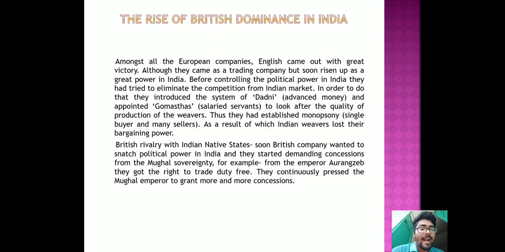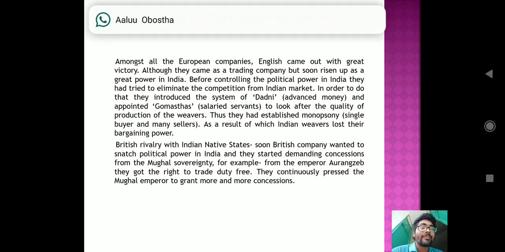We all know that although they came as a trading company, they soon rose up as a great power in India. Before controlling the political power in India, they tried to eliminate the competition from the Indian market. They were very clever. From the very first day, they wanted to eliminate the competition. And you know why the competition had arisen? Because of the presence of other European trading companies. So what did they do? They introduced a new system, the system of Dadni. It is known as advanced money.